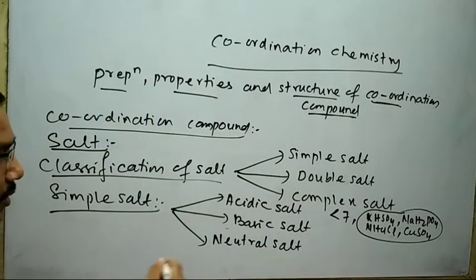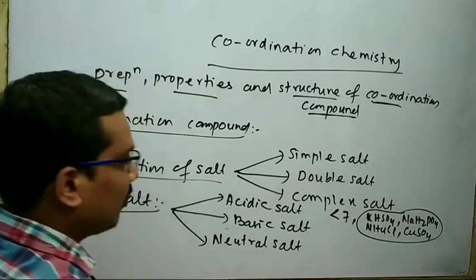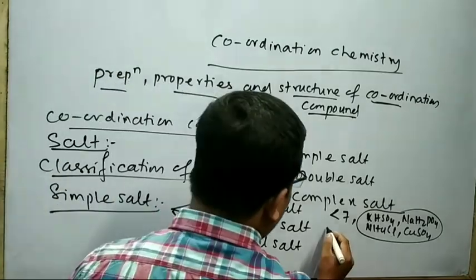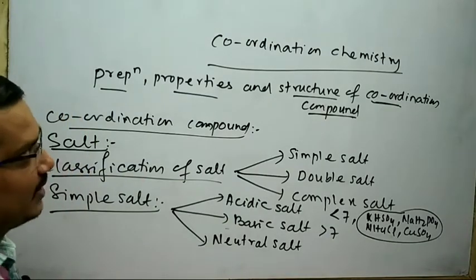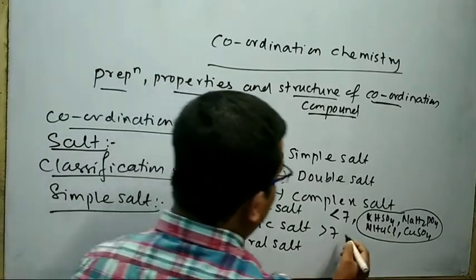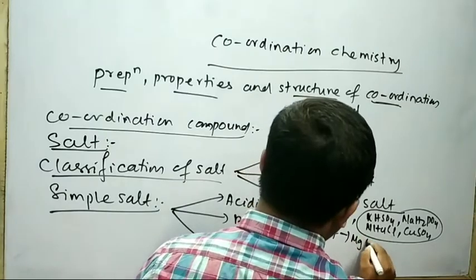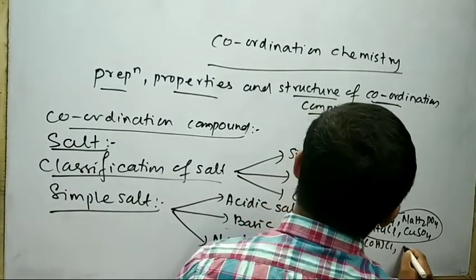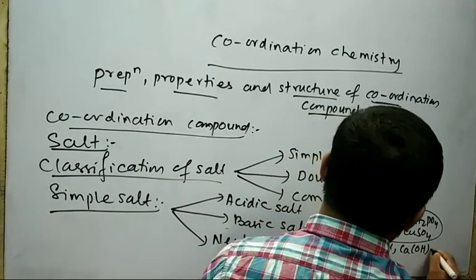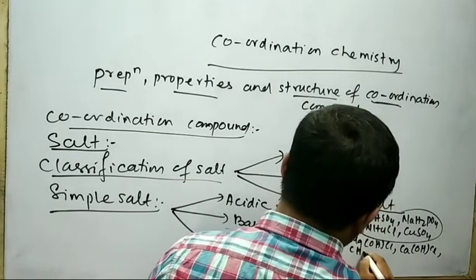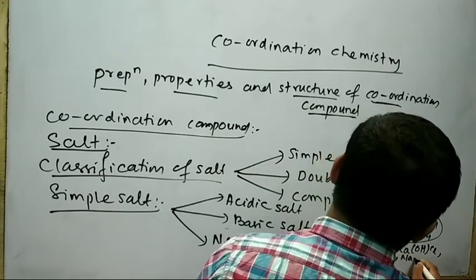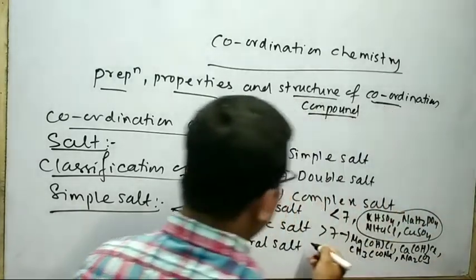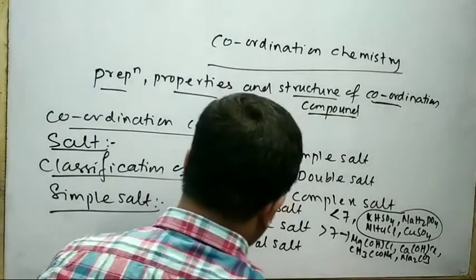Like that, the aqueous solution of salt whose pH more than 7, that type of salt are called basic salt. Examples of basic salt are Mg(OH)Cl, Ca(OH)Cl, CH3COONa, Na2CO3. These are the examples of basic salt.